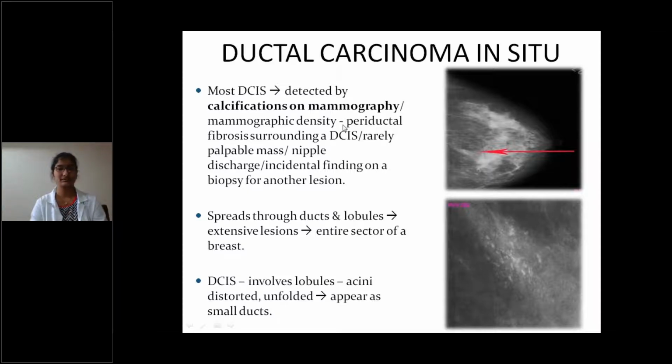This is the mammographic density, periductal fibrosis surrounding a DCIS. It is rarely a palpable mass and there will be nipple discharge in some cases, and this is an incidental finding on biopsy for another lesion. It spreads through ducts and lobules to extensive lesions, or an entire sector of the breast may also be involved. DCIS involves lobules; the acini will be distorted and unfolded and appear as small ducts.